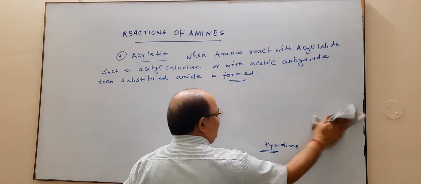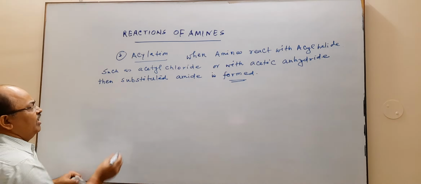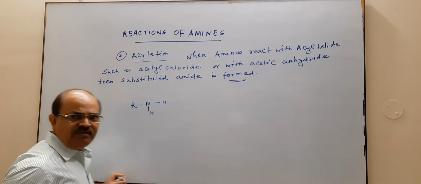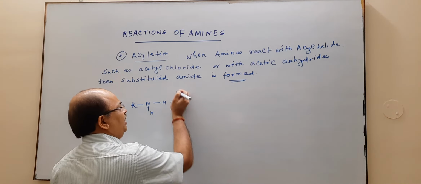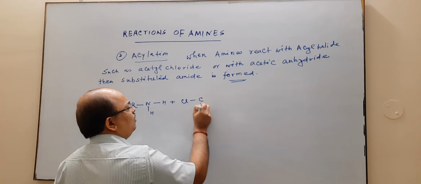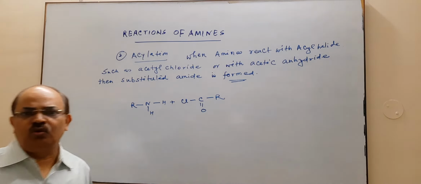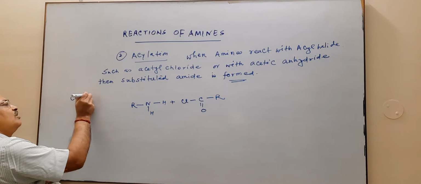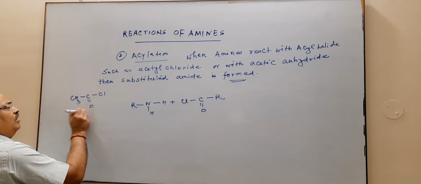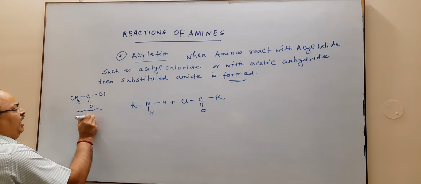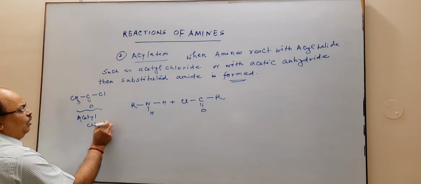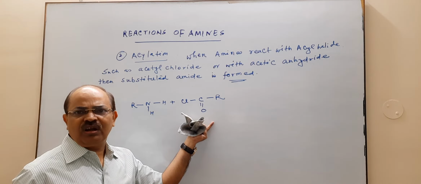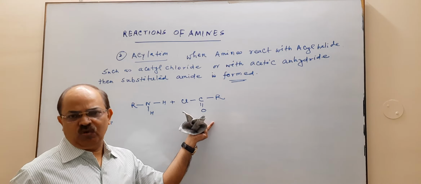Now let us consider the reaction. For example, we have RNH2, that is the amine, and acetyl chloride, or an acid chloride, RCOCl. In acetyl chloride, R is CH3. This is known as an acyl halide, or simply an acid chloride.